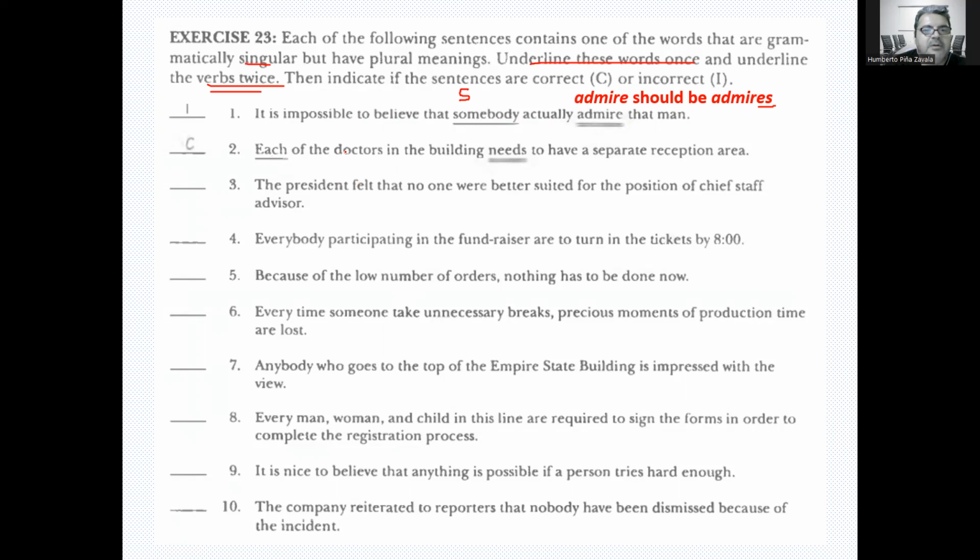"Each of the doctors in the building needs to have a separate reception area." So even though it says doctors here, remember this is the object of the preposition. This is not the subject. The subject is each, and each is one of those grammatically singular subjects. So each of the doctors in the building needs to have a separate reception area, right? So that's why this is correct.